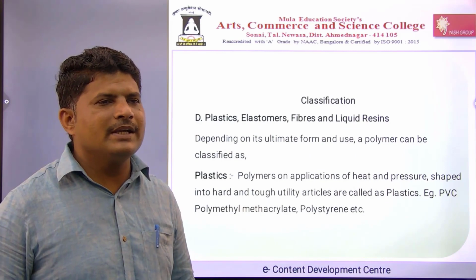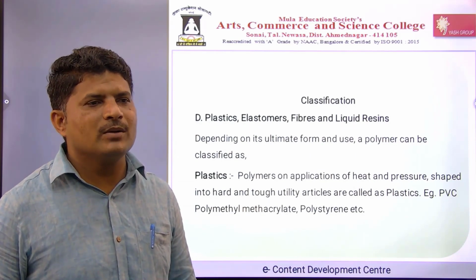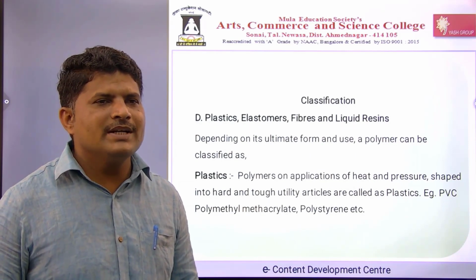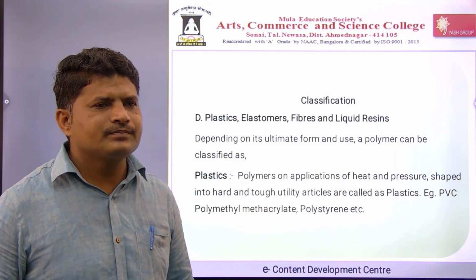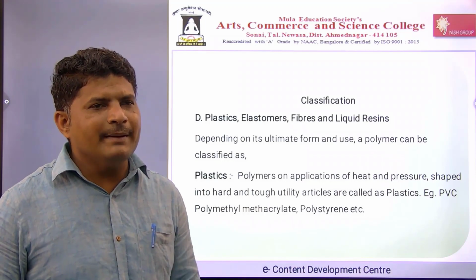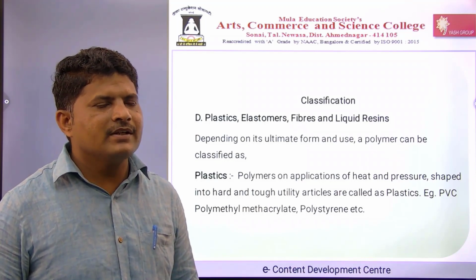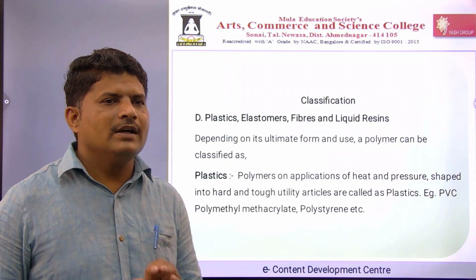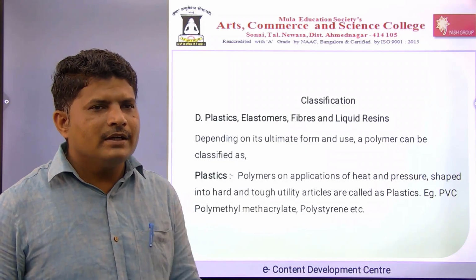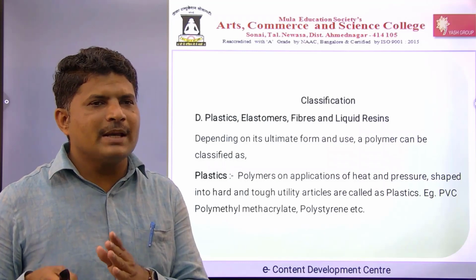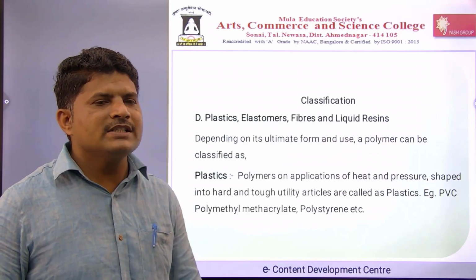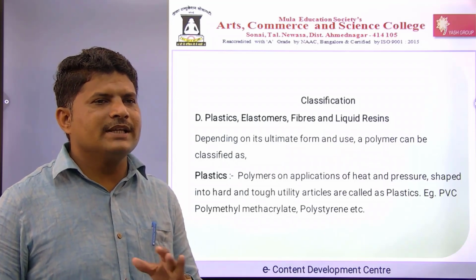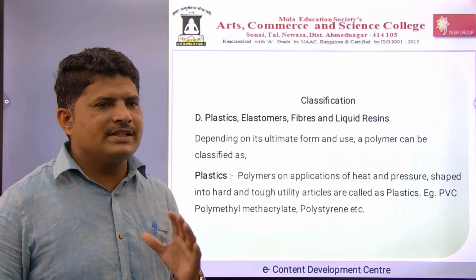Then the fourth classification is based on the application of the polymer. Polymers can be used in the form of plastics, elastomers, fibers and liquid resins, and they are classified based on their application form. First there are the plastics.